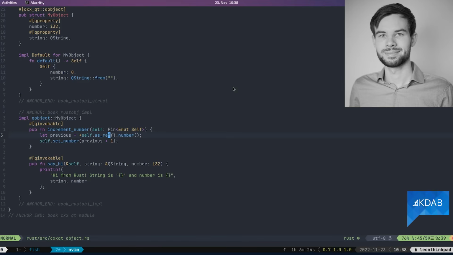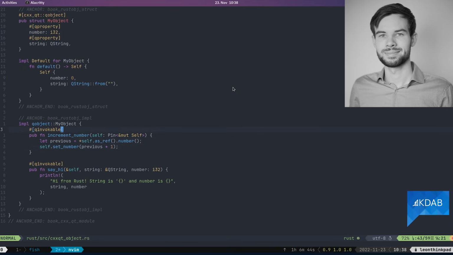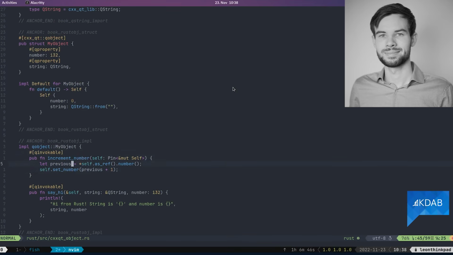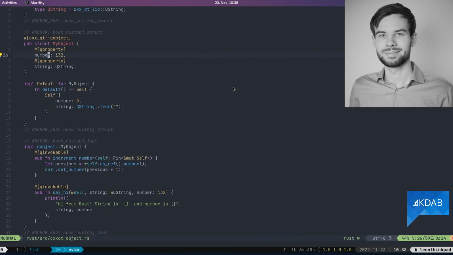So here we're saying, okay, we want this to not be movable so that we don't screw up any pointers that we have in C++. And then we can say, okay, from self, I want to have the number. And then we can just set a new number. These functions we didn't declare anywhere, but because we declared number to be a Q property, it has automatically generated these getters and setters for us. So in this case, number as the getter and set number as the setter.